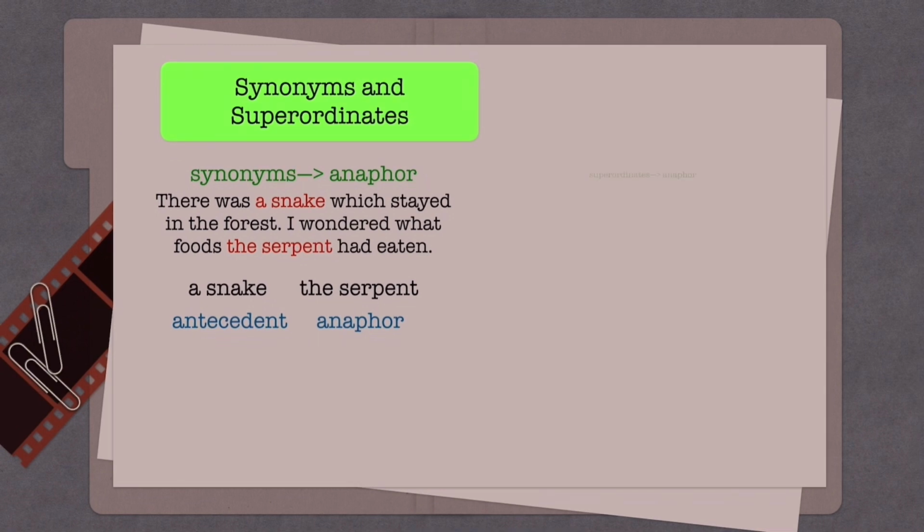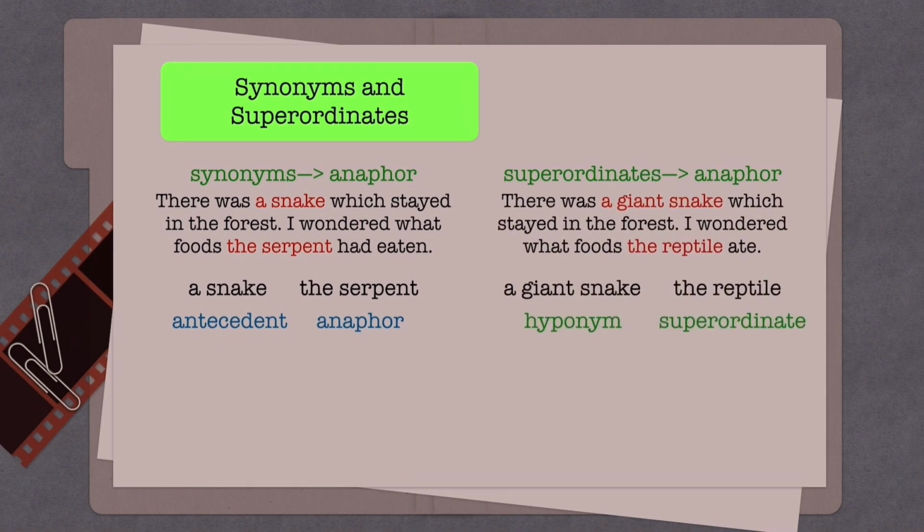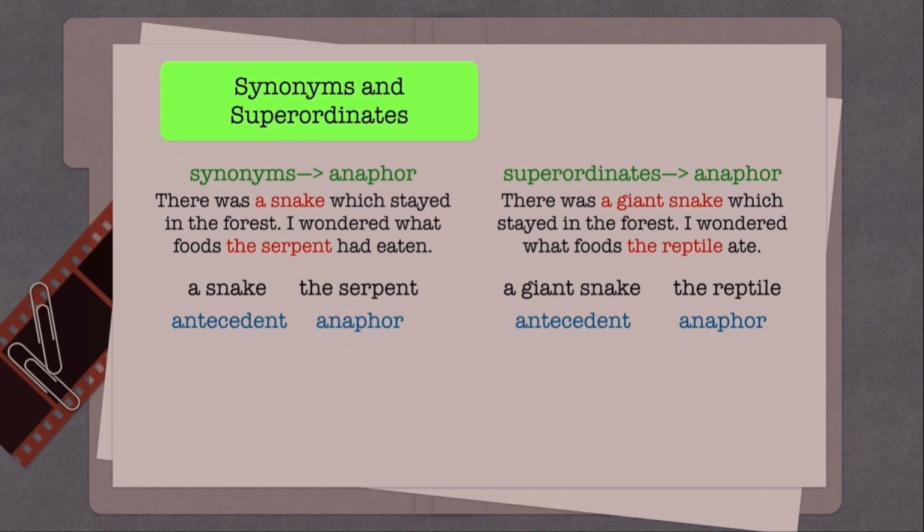Next, the second sentence shows us that a superordinate can also be an anaphor. For the words a giant snake and a reptile, a giant snake is a hyponym of reptile and it has a function as an antecedent, while the reptile, which is the superordinate of a giant snake, has a function as an anaphor.